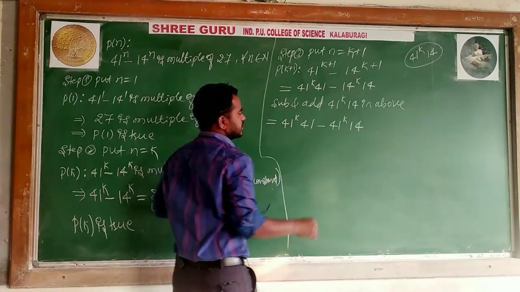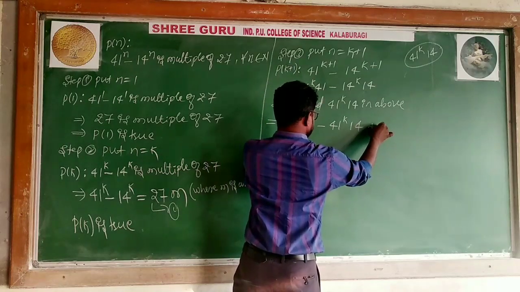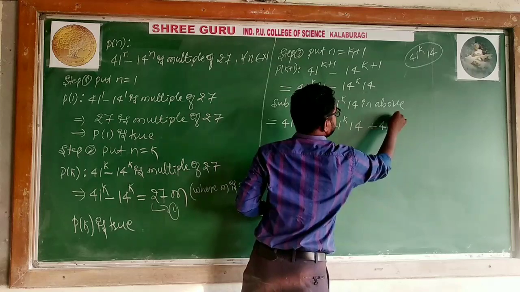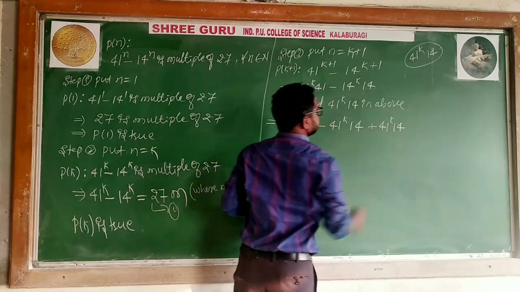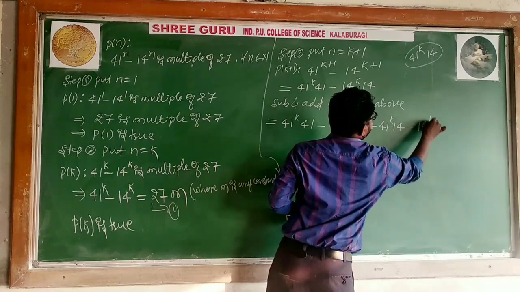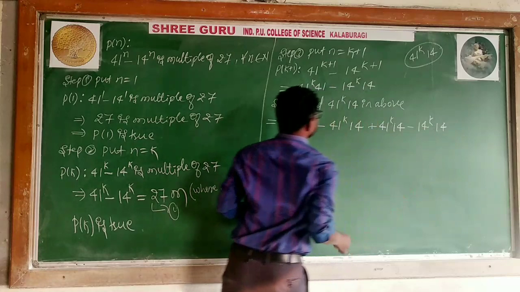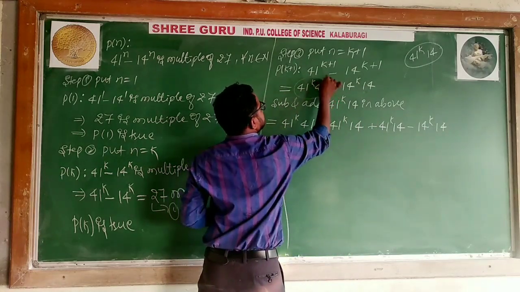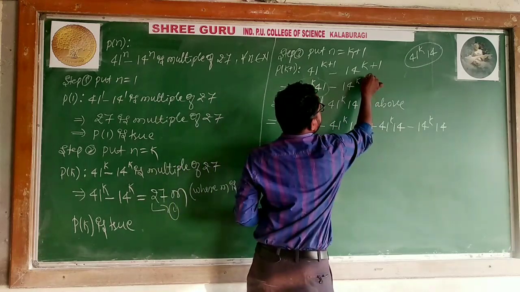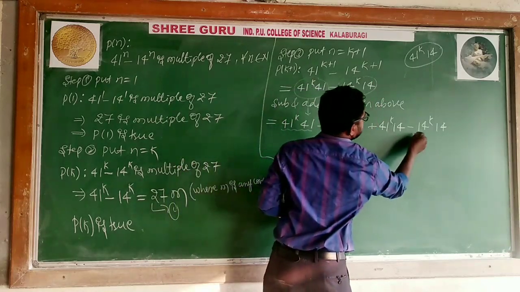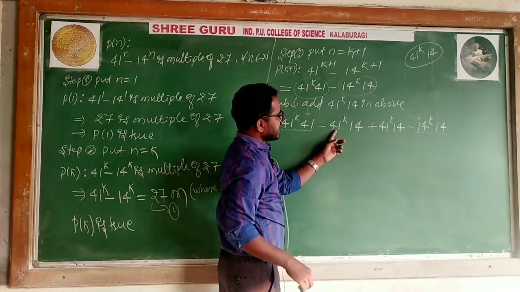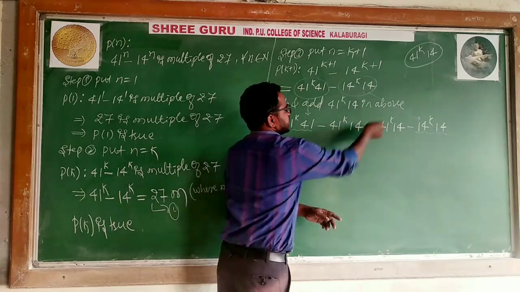And then I add it back, balancing: plus 41 to the power k, 14. Then we have minus 14 to the power k, 14. Listen here, keep in mind this thing is here and this will be here. What did I do? I subtracted and added, so you can cancel these two.